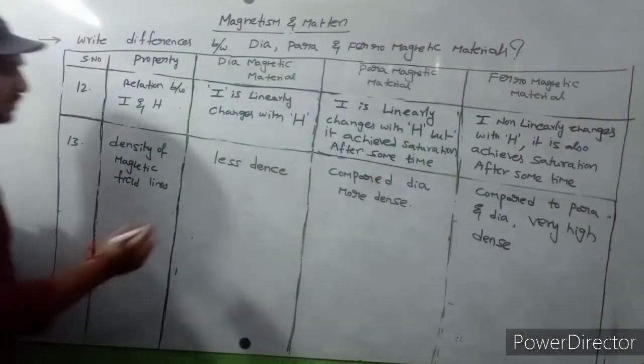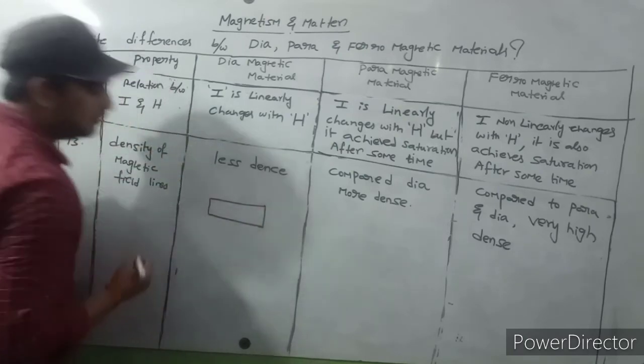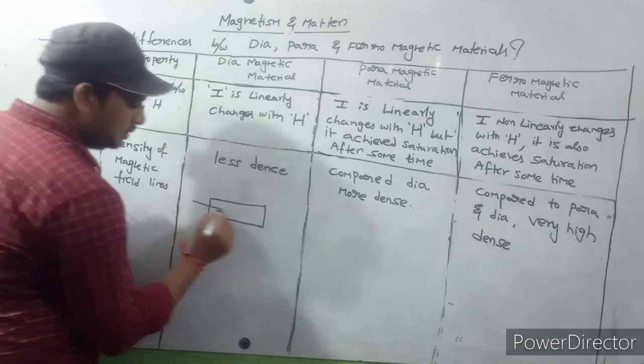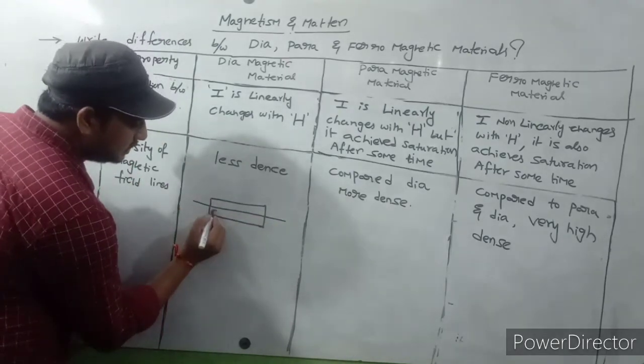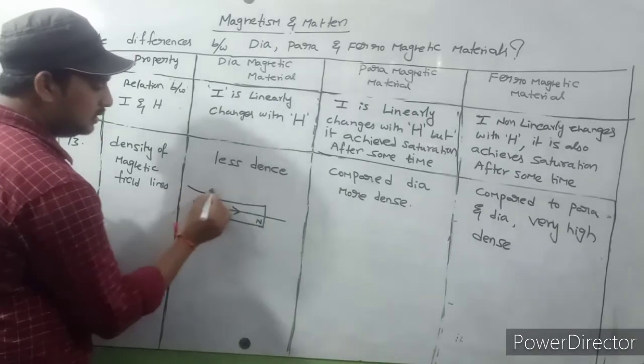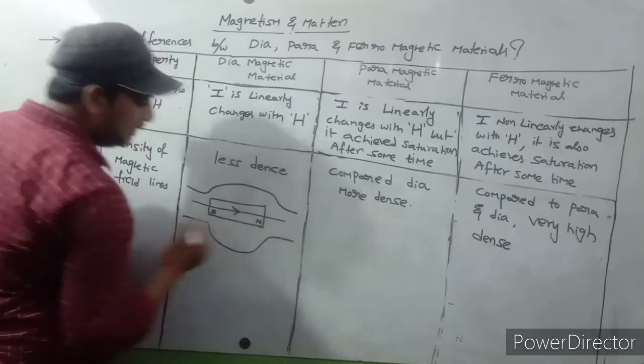I will draw a diagram. If you take a diamagnetic material, this is the south pole and this is the north pole. The magnetic field lines are like this.